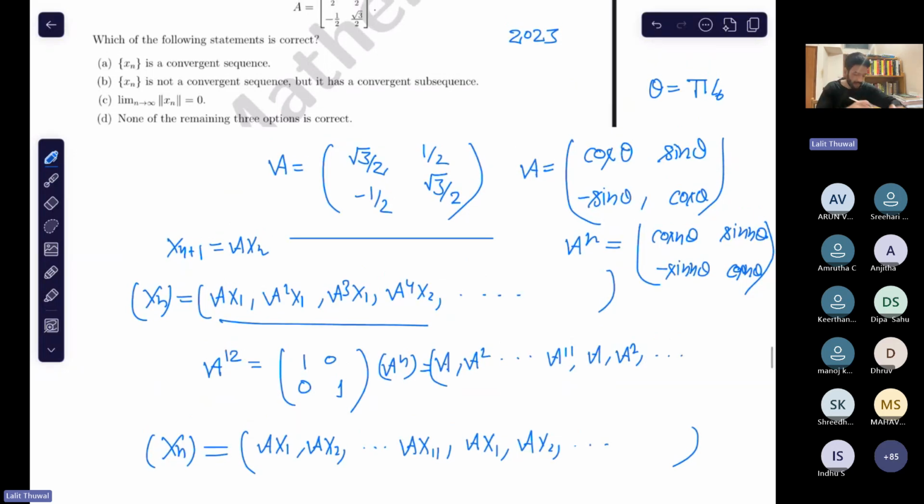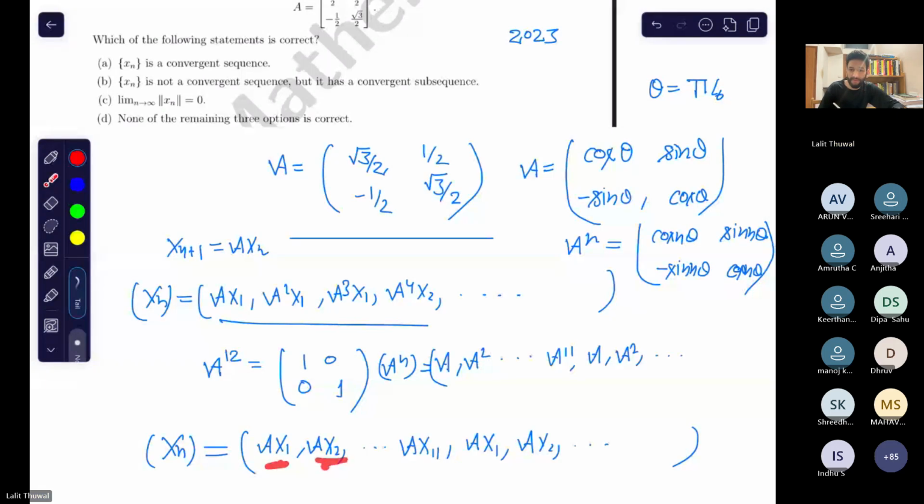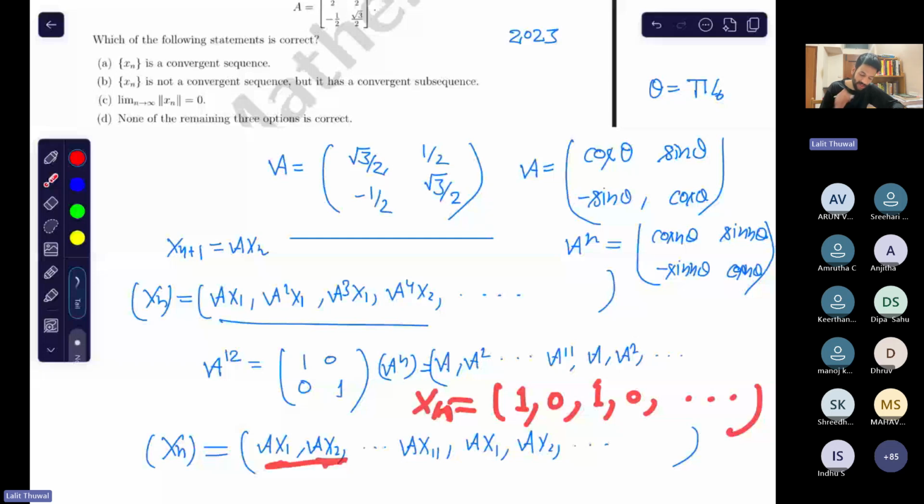You have a sequence. x1 is a non-zero vector. So Ax1 and x1 need not be equal. You can pick some value of x1 and see it. So you have a sequence, say in real numbers, like this. What do you say about the convergence of this sequence xn? You say that this is an oscillating sequence.